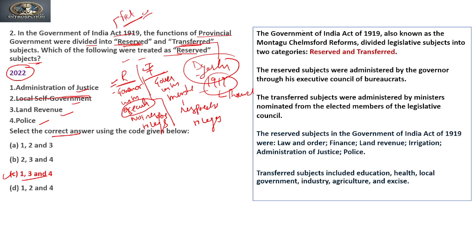As I said, this historical background will be based on factual questions, so you need to go through the Act. The Government of India Act 1919, also known as the Montagu-Chelmsford Reforms, divided legislative subjects into two categories, reserved and transferred subjects. The reserved subjects were administered by the governor through his executive council of bureaucrats, not responsible to the legislature. The transferred subjects were administered by ministers nominated from the elected members of the legislative councils, and they are responsible to the council.